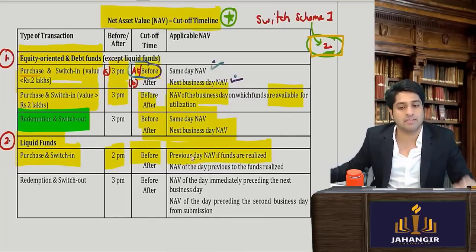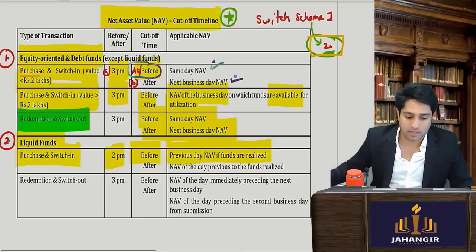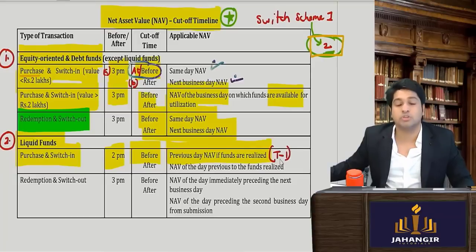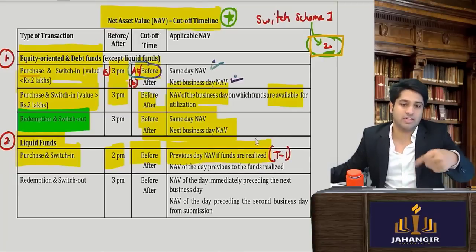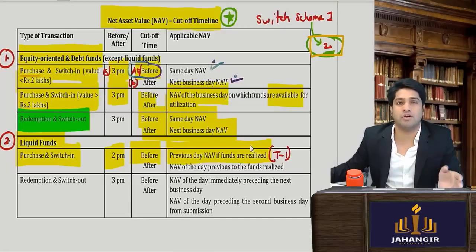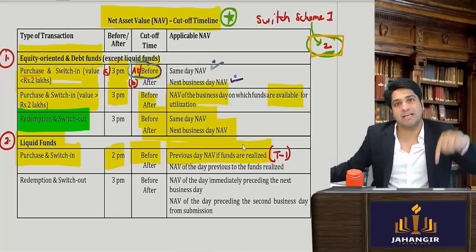Historical NAV is the previous day's NAV, so we'll call it T minus 1. So if you bought it before 2 p.m. today, at 12 o'clock or 11 o'clock, yesterday's NAV will apply.